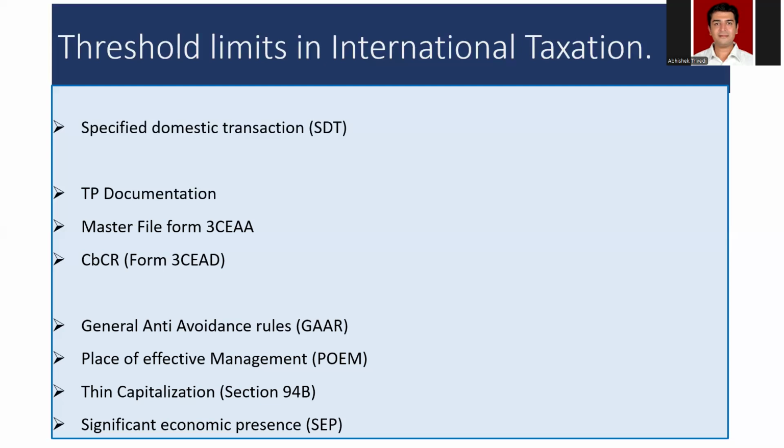Significant economic presence. Significant economic presence in the case of a non-resident shall be triggered if the aggregate amount of payment for a specified transaction with a person in India exceeds INR 20 million during the year, or the non-resident undertakes systematic and continuous soliciting of business activities or engages in interaction with 3 lakh or more users in India.